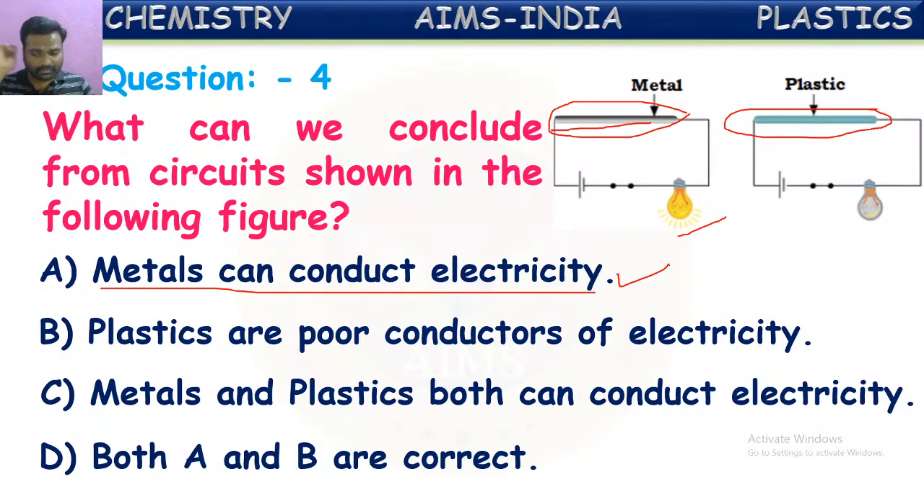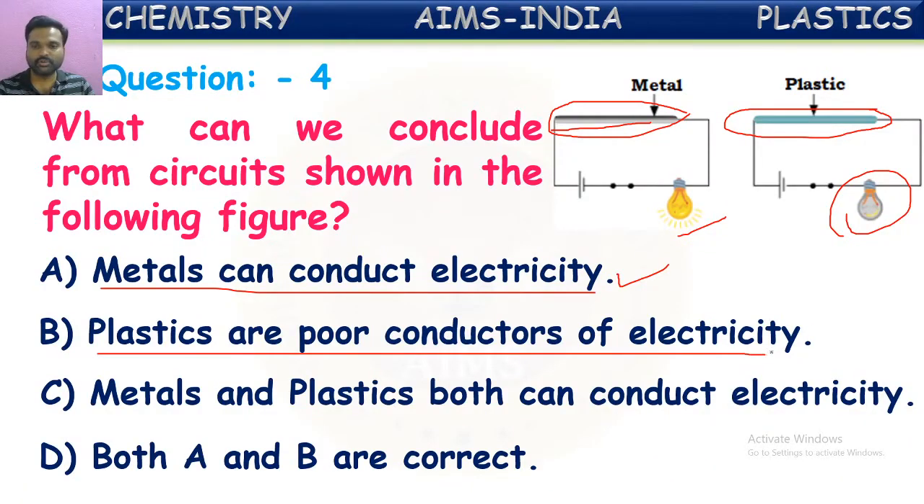Second one, in this circuit a plastic rod or plastic object is used to close the circuit. But here the bulb does not glow. From this you can say electricity is not passed through this plastic. Hence plastics are poor conductors of electricity. So this is also a correct statement given as a conclusion.